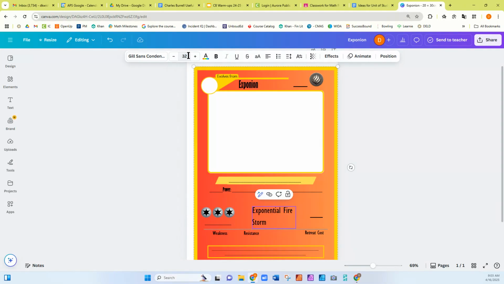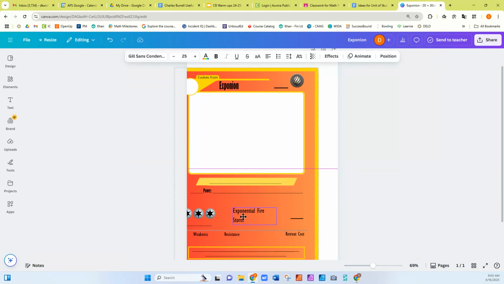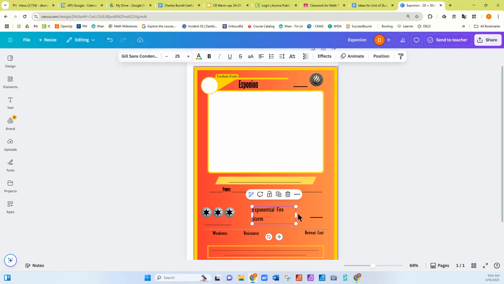Let's do 32. Let's do 30. Actually, let's make it even smaller. Let's do 25, see if I can get it all on one line. No, it's not going to let me adjust the size. Nope, okay. Actually, I'm going to ungroup it, and that way I think I can change things. There we go, boom.